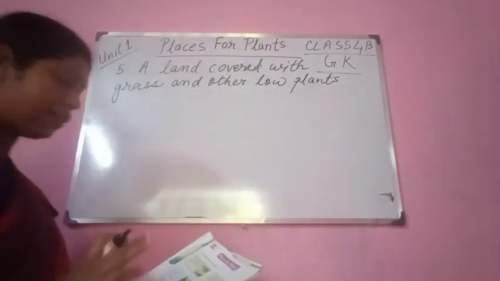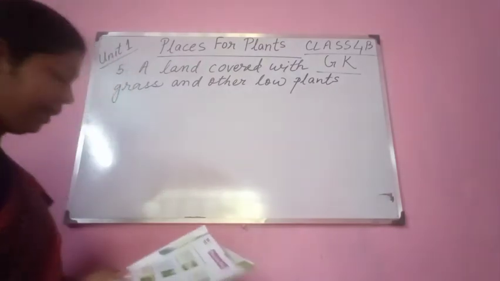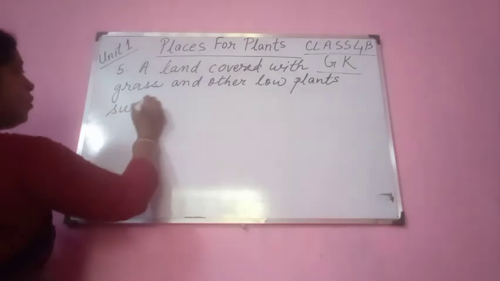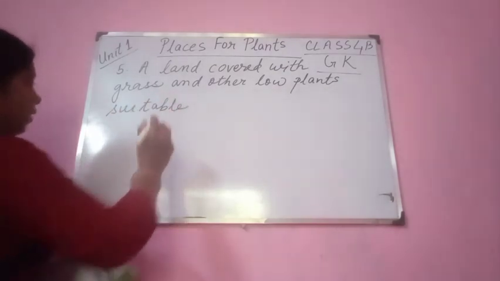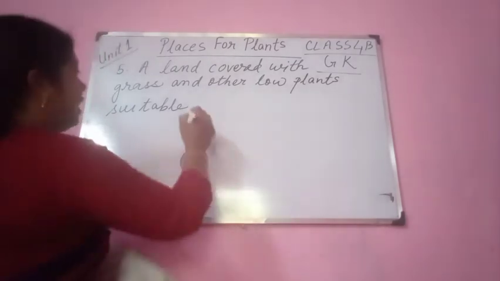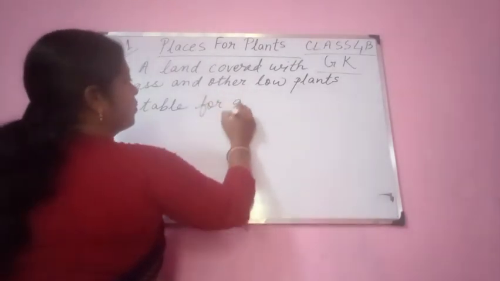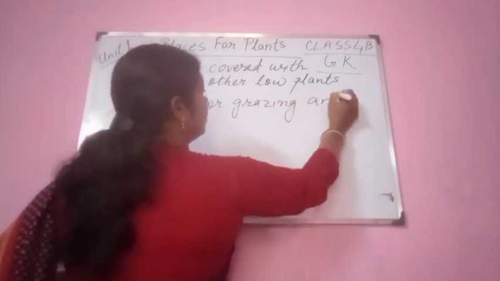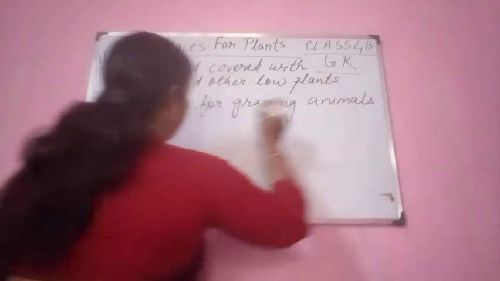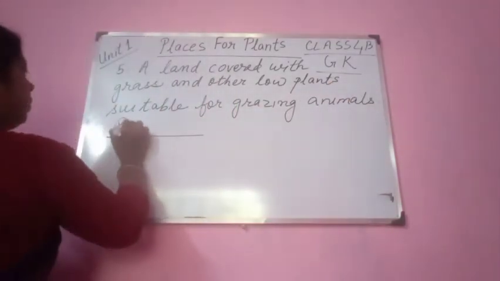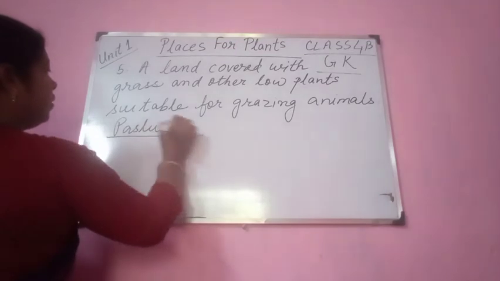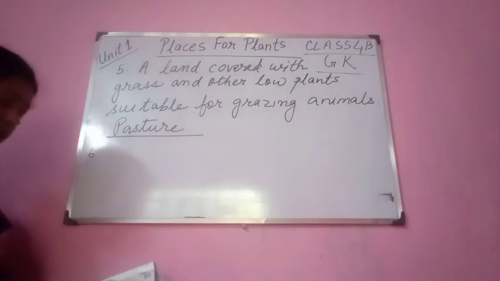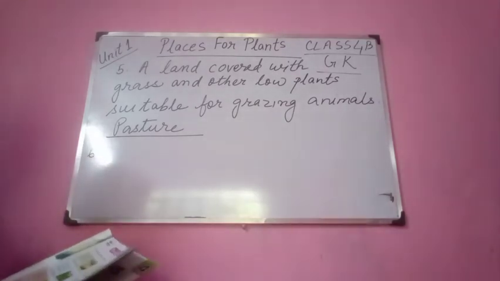The place is covered with grass and other low plants suitable for grazing animals. You will see cows and goats, they graze there. So that is known as pasture. A land covered with grass and other low plants suitable for grazing animals, pasture.